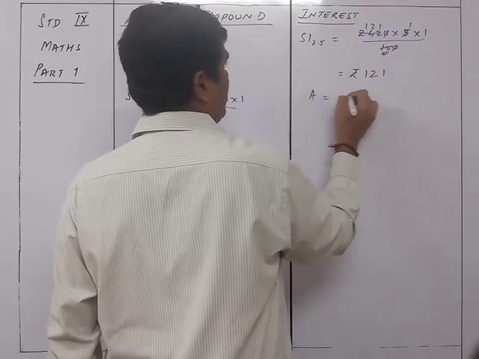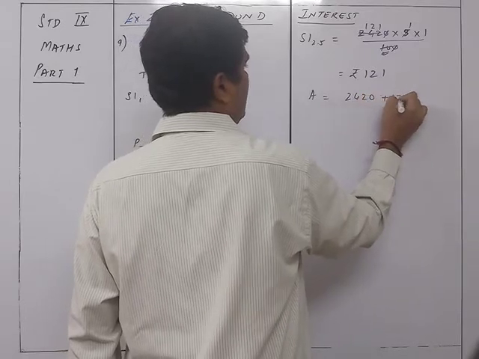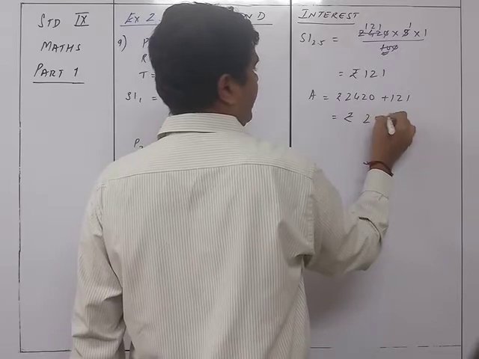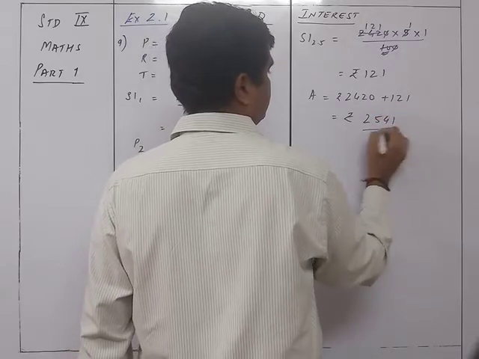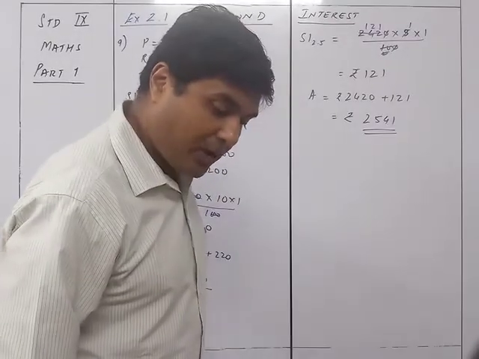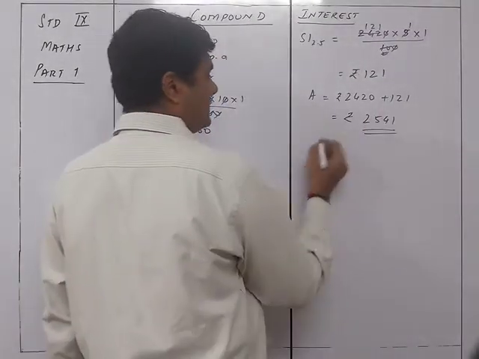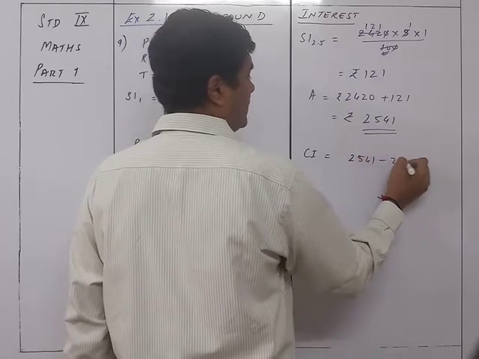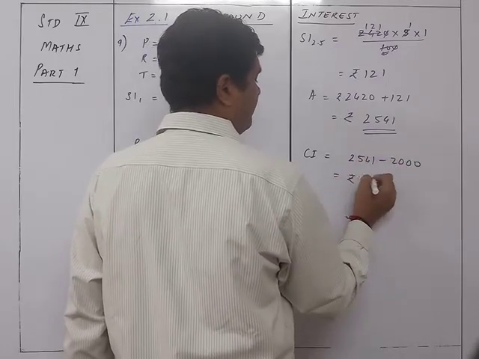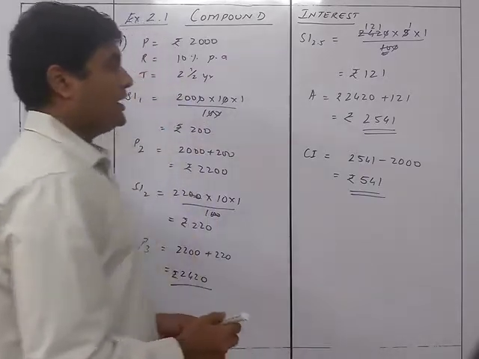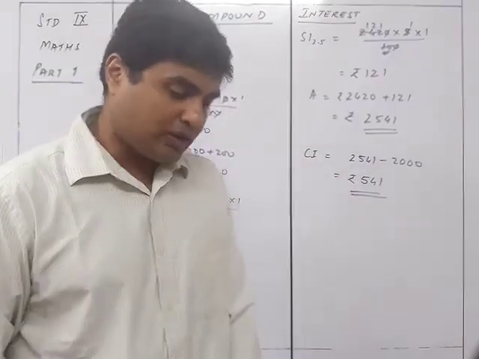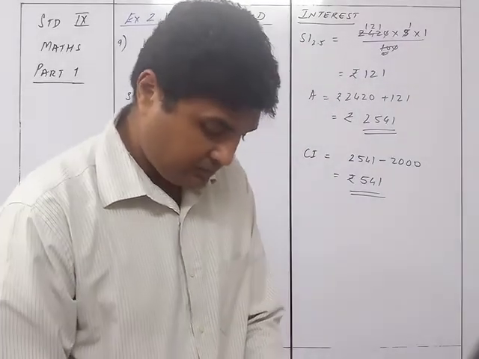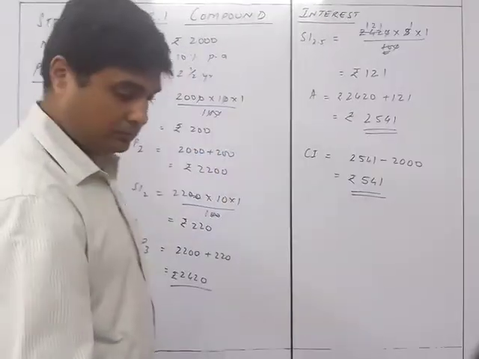Therefore the amount will be equal to 2420 plus 121, which is equal to rupees 2541. The question they asked is the amount and the compound interest. So the amount is this one, and CI will be equal to 2541 minus 2000, which is equal to rupees 541. So that's the two answers, amount and the compound interest for 2000 for 2.5 years over here. So that is 2541 and 541.